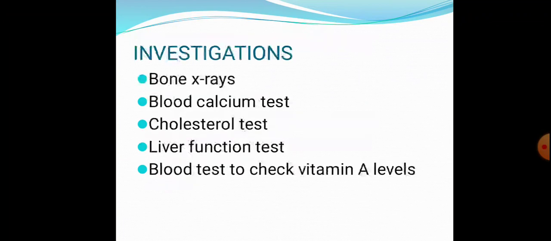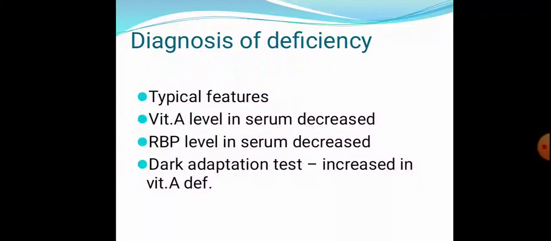Which other investigations can be done? Bone X-rays. Vitamin A deficiency will also impair vitamin D function, so bone X-rays are important, and blood calcium test is important. Then cholesterol test, because vitamin A is required for cholesterol synthesis, therefore cholesterol test is important. Liver function test and blood test to check vitamin A levels. These are all the other investigations. So initial investigations include what? Vitamin A level in the serum, RBP in the serum, and the dark adaptation test.